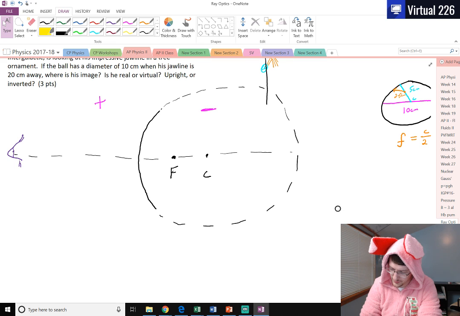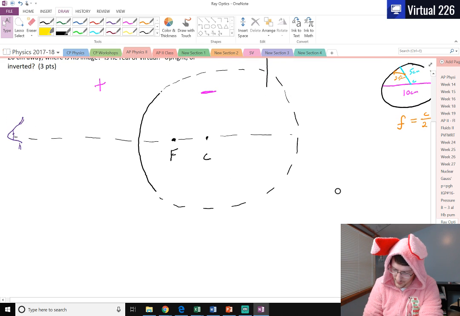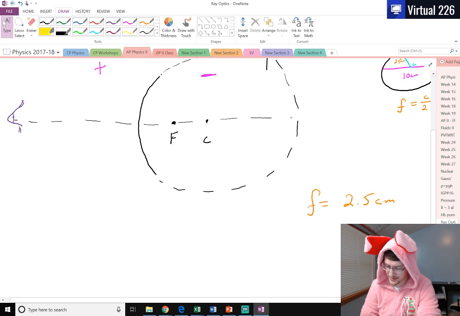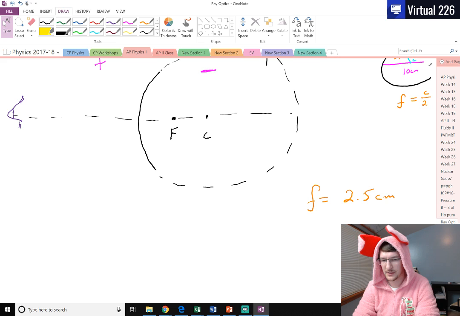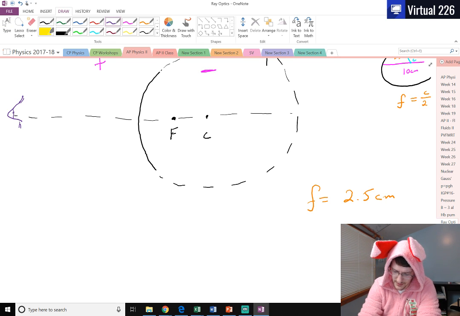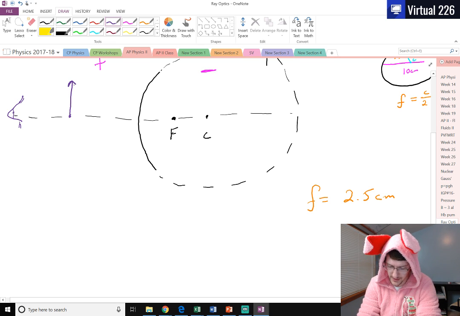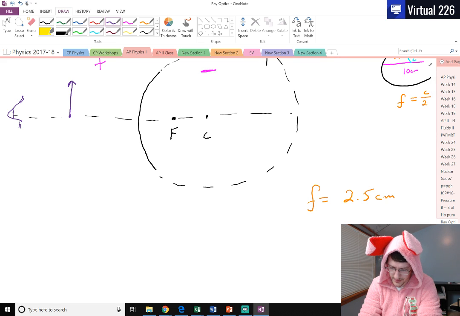Okay, so we can call F at the moment 2.5 centimeters. We're going to come back to that value of F momentarily, because we're going to see some stuff there that we might need to change. Now, if we create an object, and we'll just create this object anywhere on a convex mirror. If we know our properties of convex mirrors, we already know how this is going to pan out, but we can just kind of show it here.